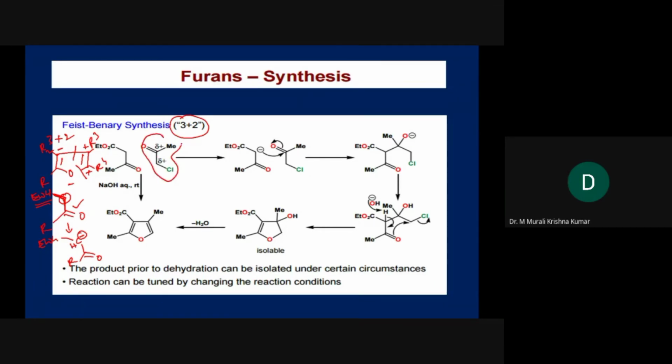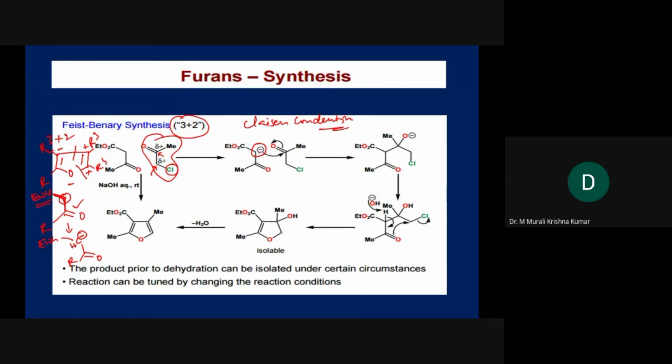So here this is a very good example where the carbonyl carbon, what we need is a carbon bearing positive charge over here. So on the second carbon we are attaching a chlorine. So chlorine is an electron withdrawing group because of its high electronegativity. So obviously this carbon will bear positive charge. Okay, so there will be no problem as far as the reaction proceeding is concerned. So the moment you generate a carbanion over here, the next reaction is a standard named reaction. You can see Claisen condensation or Claisen-Schmidt condensation reaction. They'll have a similar kind of mechanism.